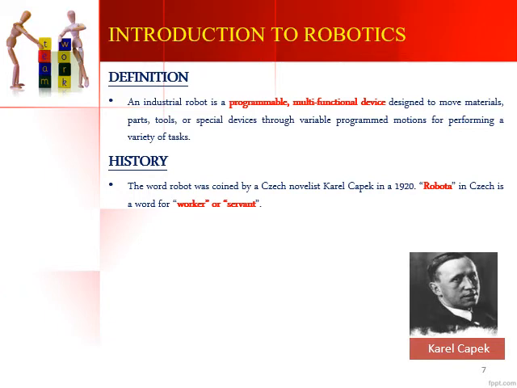The word robot was first invented by Karel Capek in the year 1920, and the robot was initially called robota. It's a Czech word which represents a worker or a servant. It was initially called robota, and then over time it was developed into what is called right now a robot.